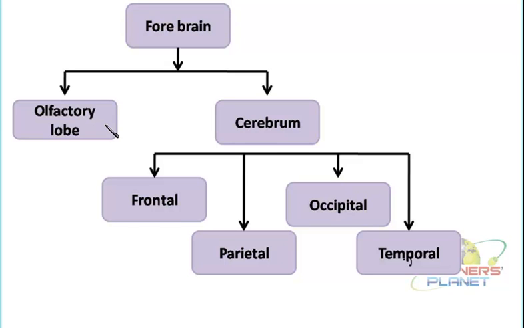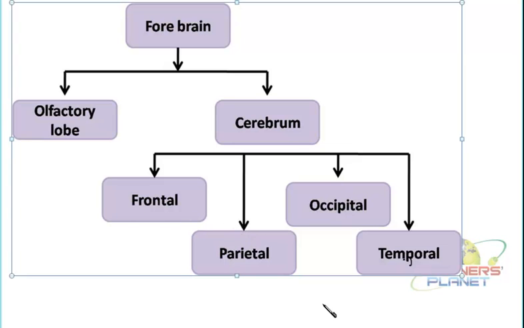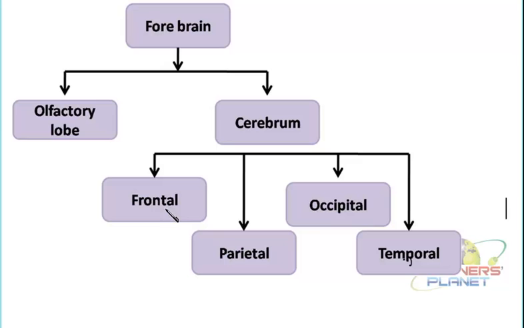Now the next part of the forebrain is the cerebrum. Cerebrum is divided into 4 regions: frontal, parietal, occipital and temporal. So these particular parts have specialized functions. What function does each region have? The frontal is located in the front part.